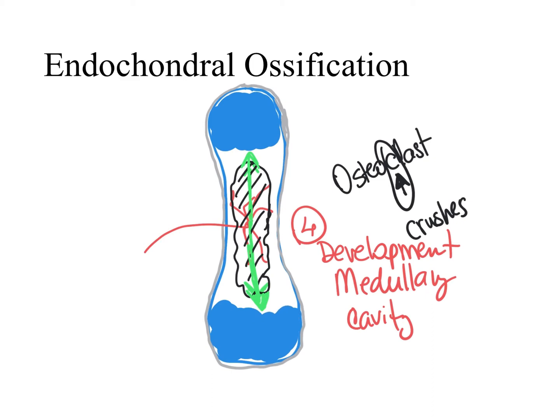And then what happens is that we have an artery piercing through this end of the bone, and another artery piercing through this end of the bone, going to the two ends of the bone. And the name we give for the ends of a bone is epiphysis.